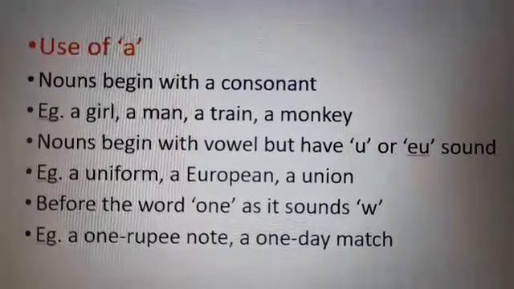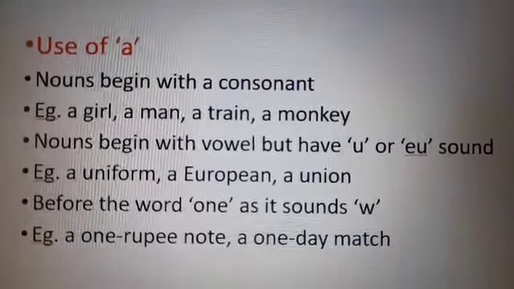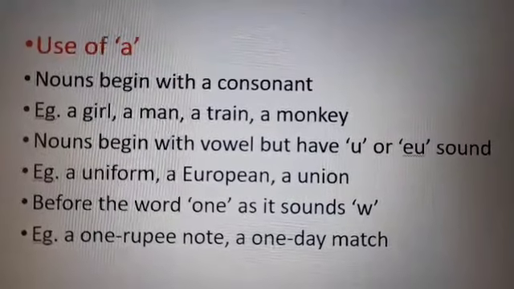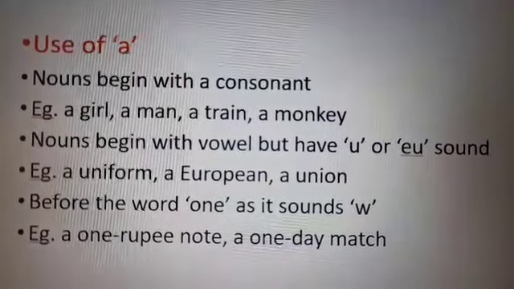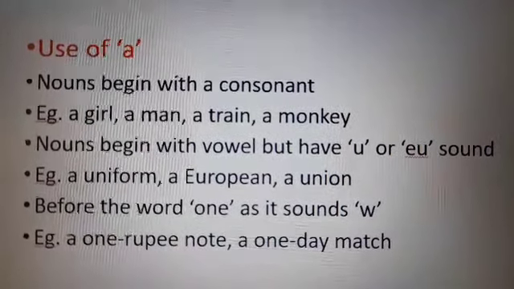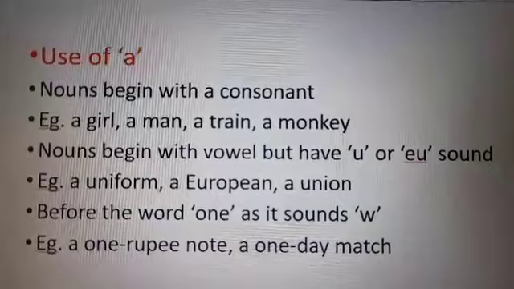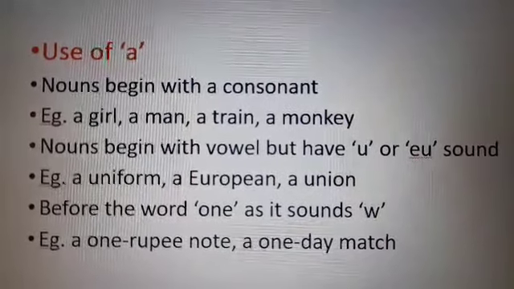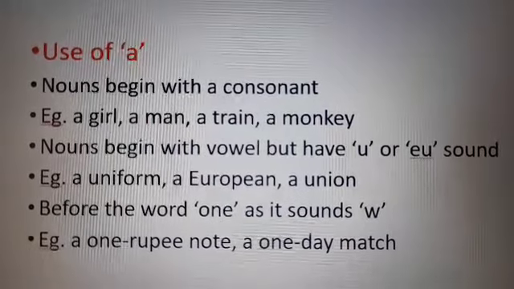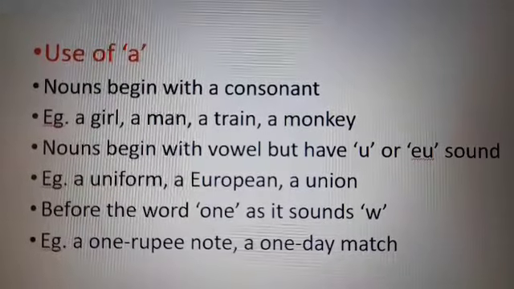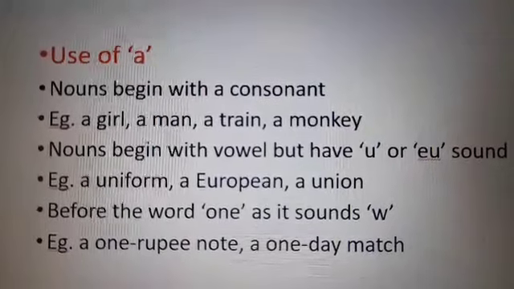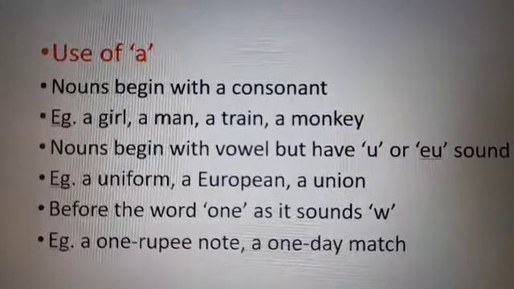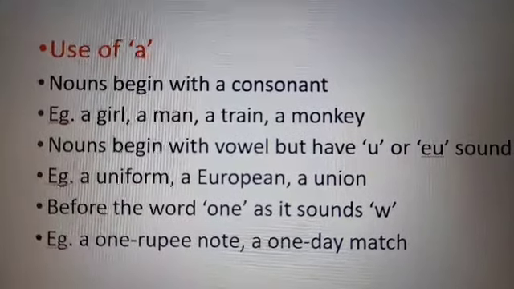Now there are certain nouns, as you can see in the second point, where nouns begin with a vowel but have a U or yoo sound. For example, uniform. Uniform starts with a vowel, but it has a consonant sound. Same with European, it starts with E but has a different sound, which is a consonant sound. A union. Union again starts with U, a vowel, but it also has a consonant sound.